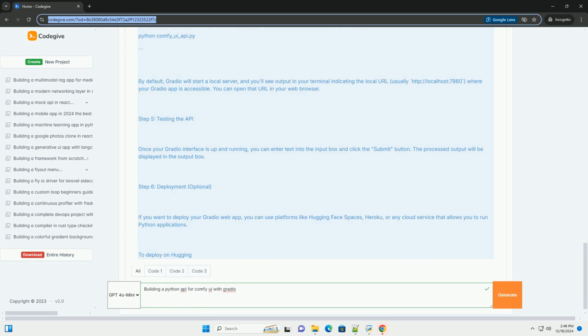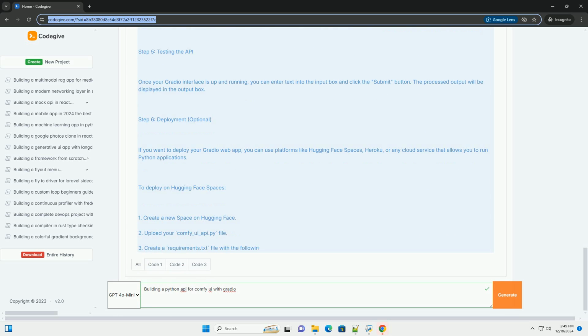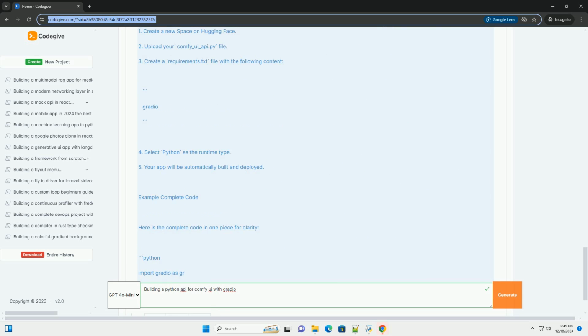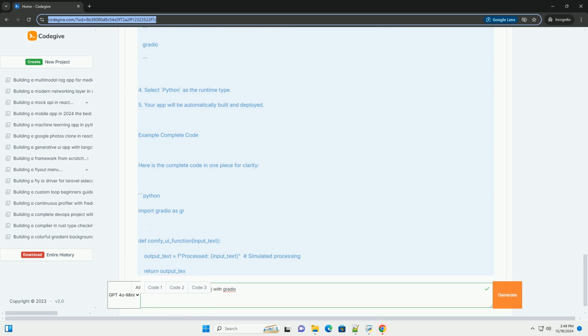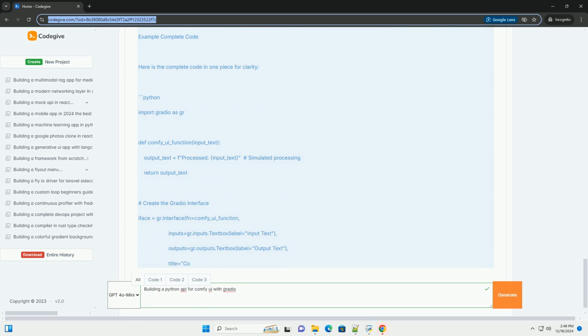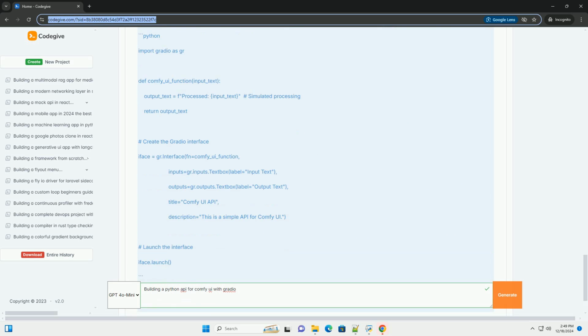Step 1. Install required packages. First, you'll need to install Gradio and any other dependencies you require. You can do this using pip: pip install gradio.